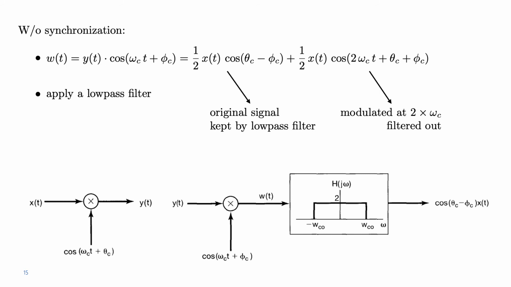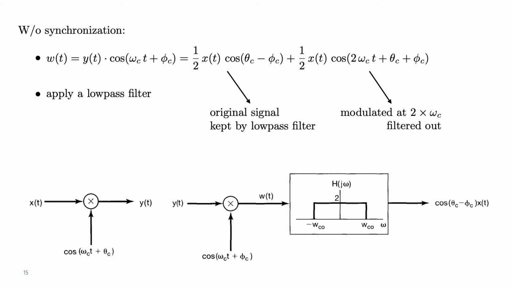Again, we apply a low pass filter. The second component, the one at very high frequency, twice omega c, will be filtered out. And what's left is half x of t cosine of theta c minus phi c. The factor 1/2 can be compensated, but we have a remaining factor cosine of theta c minus phi c. So this is what we will recover at the end. Now, if the oscillators in the modulator and the demodulator are in phase, so when theta c is equal to phi c, as in the previous example, then the output of our low pass filter will be exactly x of t, exactly the original signal.